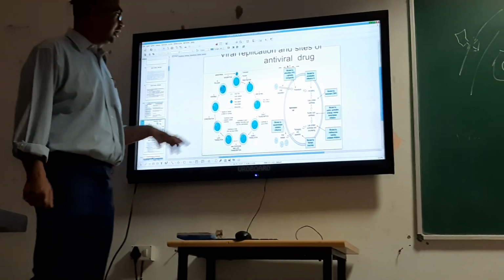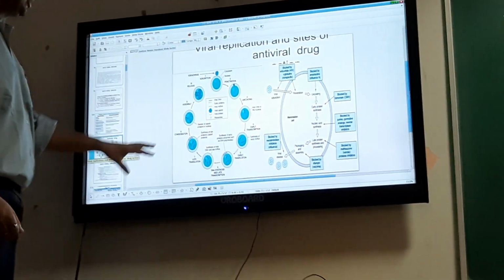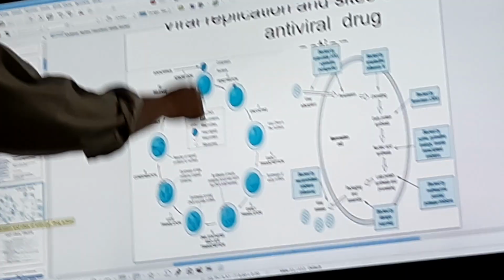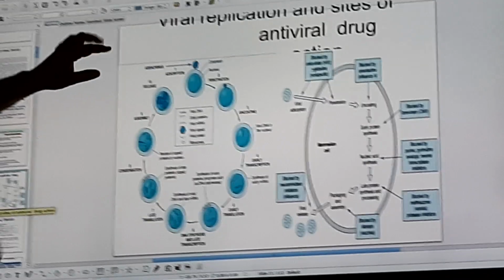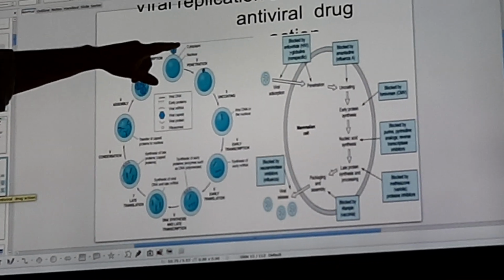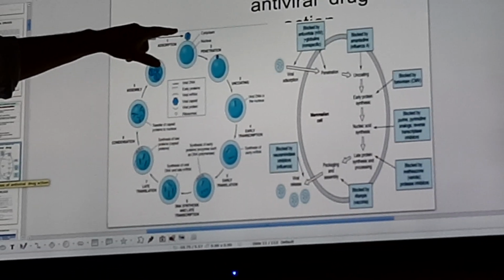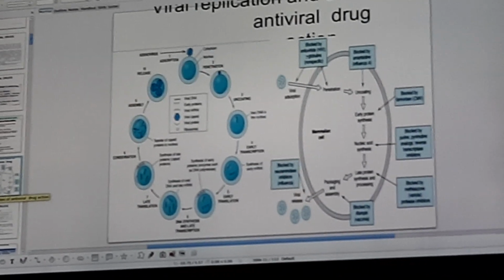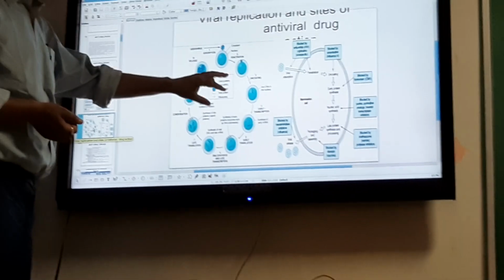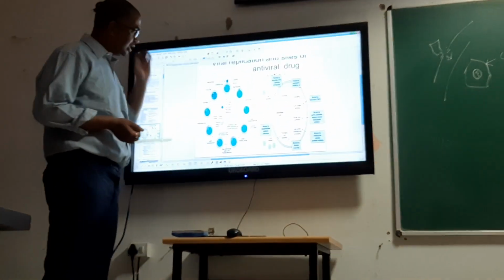Now you can see the stages and the medications which affect them. First is adsorption. This is the virus and this is the host cell. Second, you can see the penetration, it has penetrated, it has uncoated, viral DNA in the nucleus.